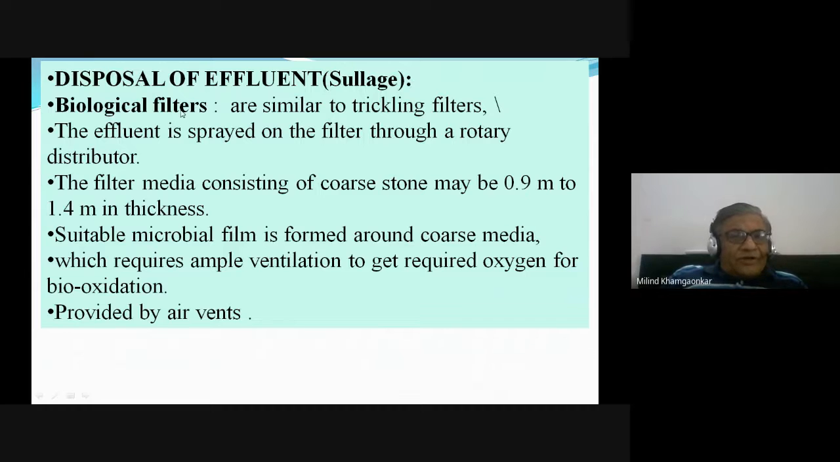Another biological filters are the trickling filters. We have learnt about the trickling filter, wherein effluent is sprayed on the filter through the rotary distributor.